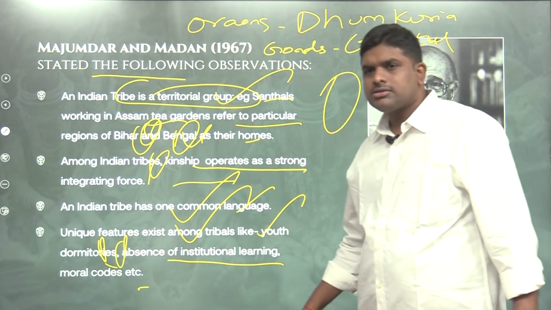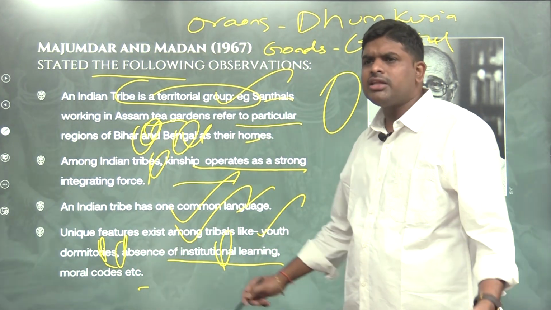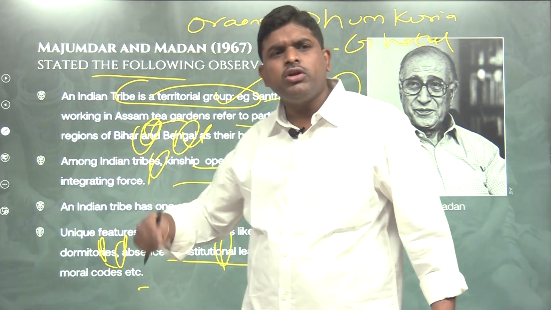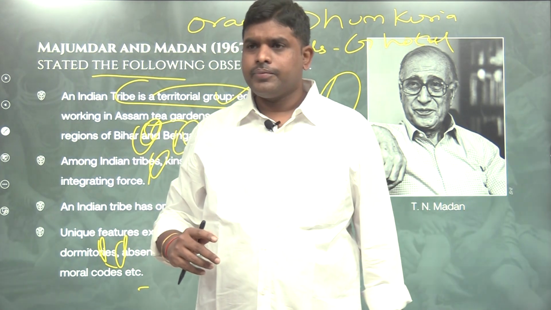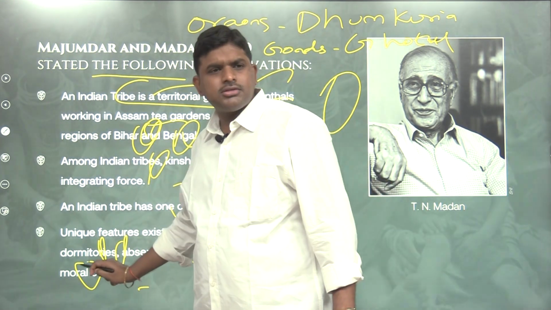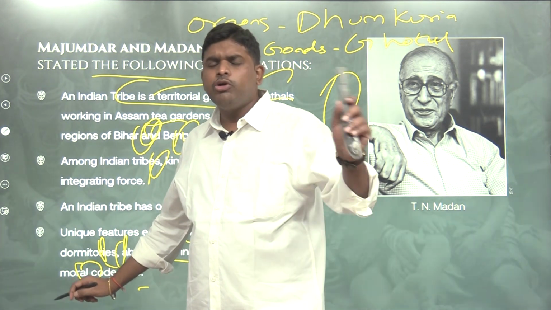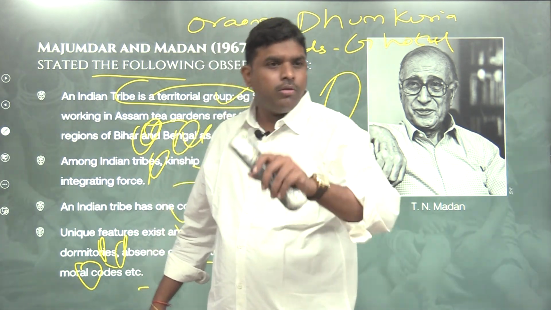In youth dormitories, there is an absence of institutional learning; in those youth dormitories only, education will be provided. They have their own moral codes. They don't follow rule of law. They don't follow any constitution. They have their own moral codes.